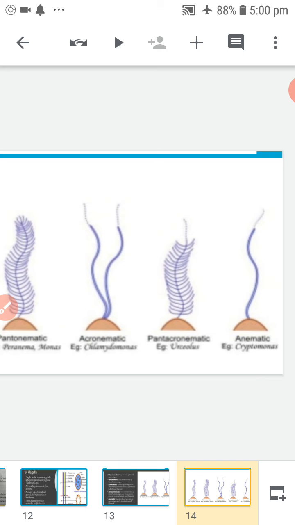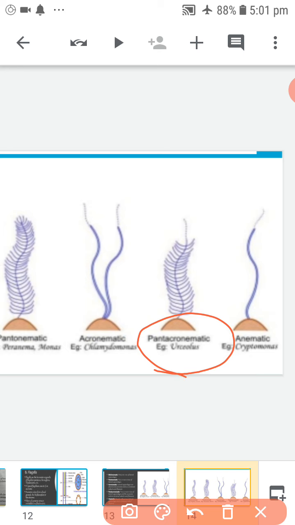Next, pantacronematic. When the mastigonemes are present in 2 rows on the lateral side of the flagellum, but the flagellum ends in the terminal naked filament. Example, Arcella.